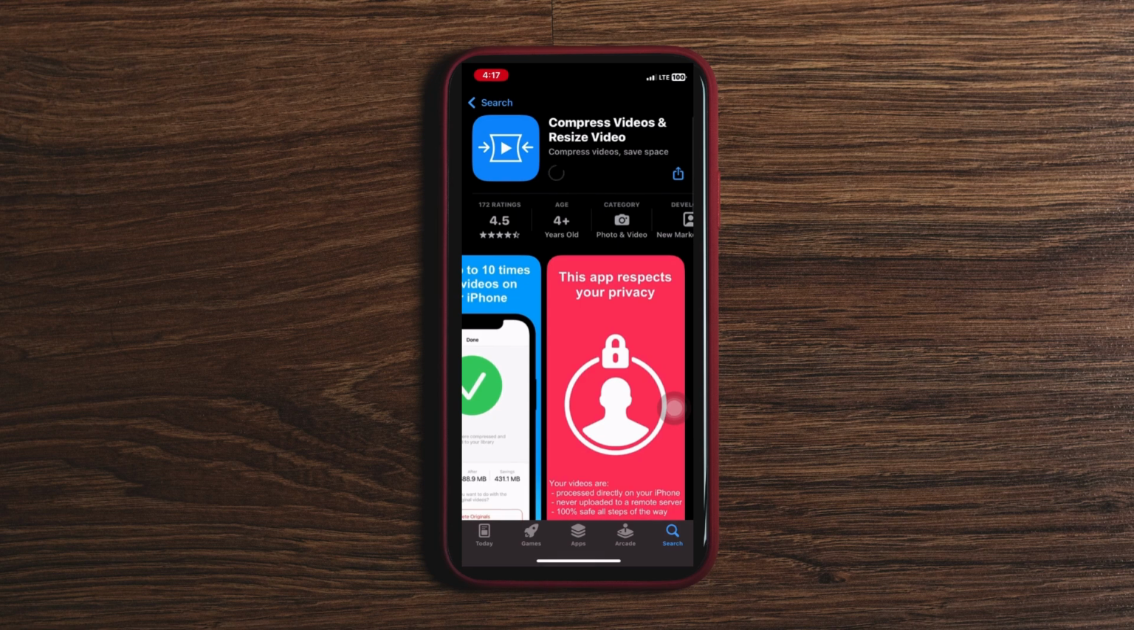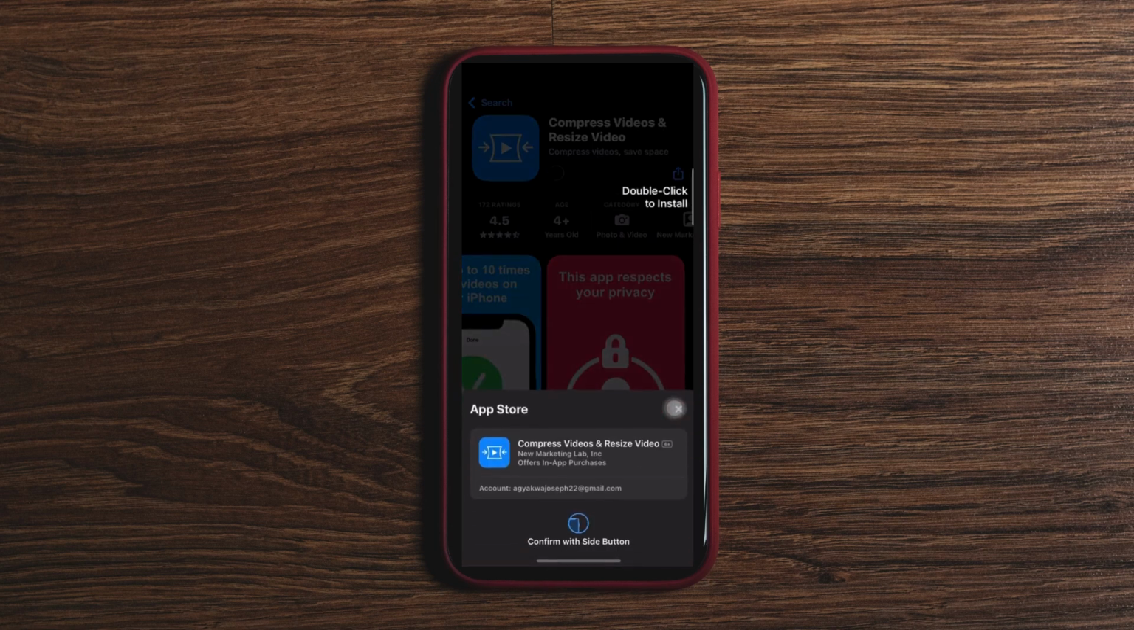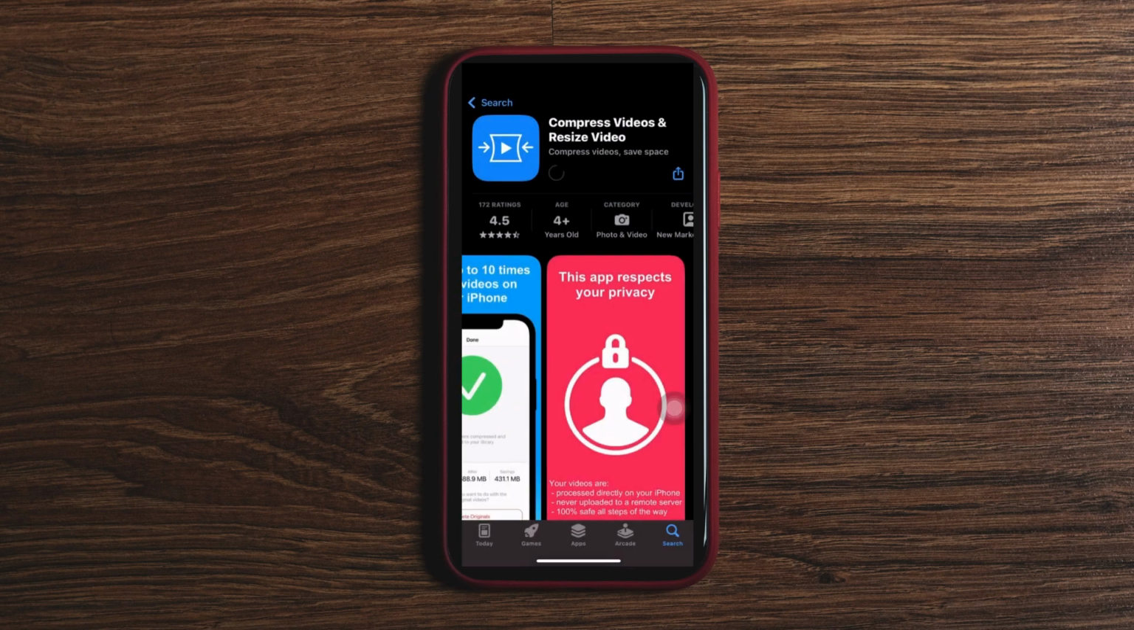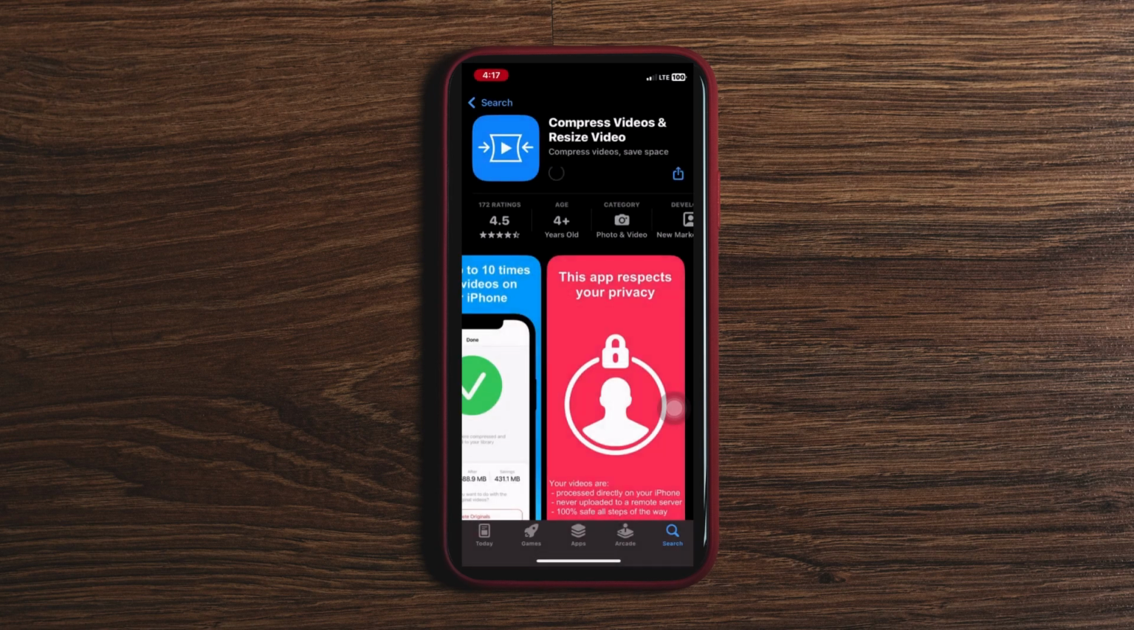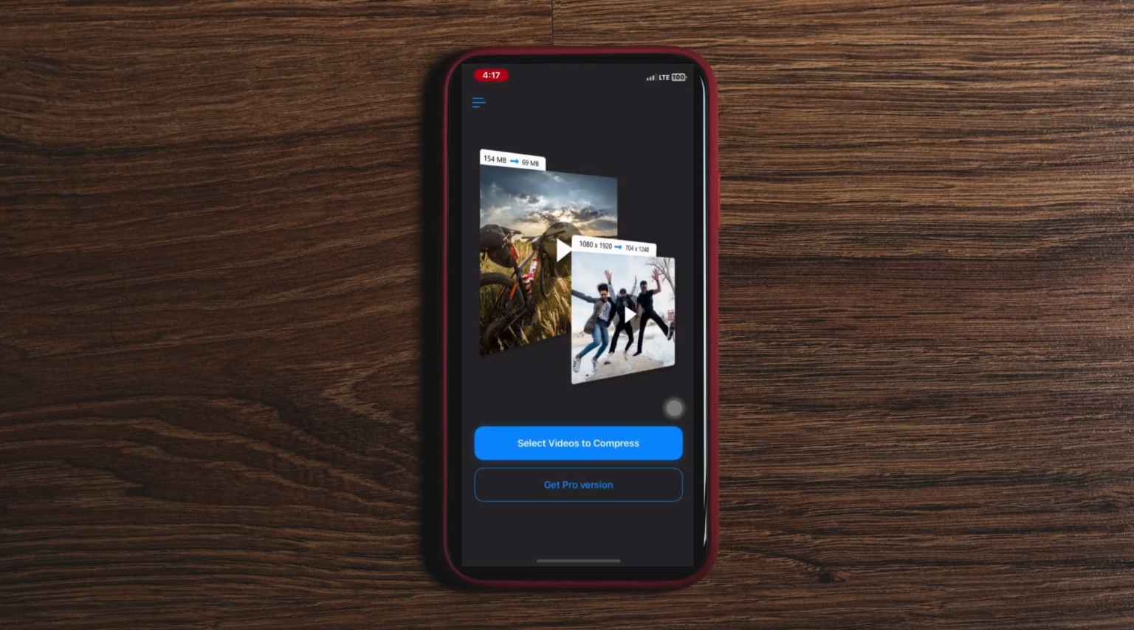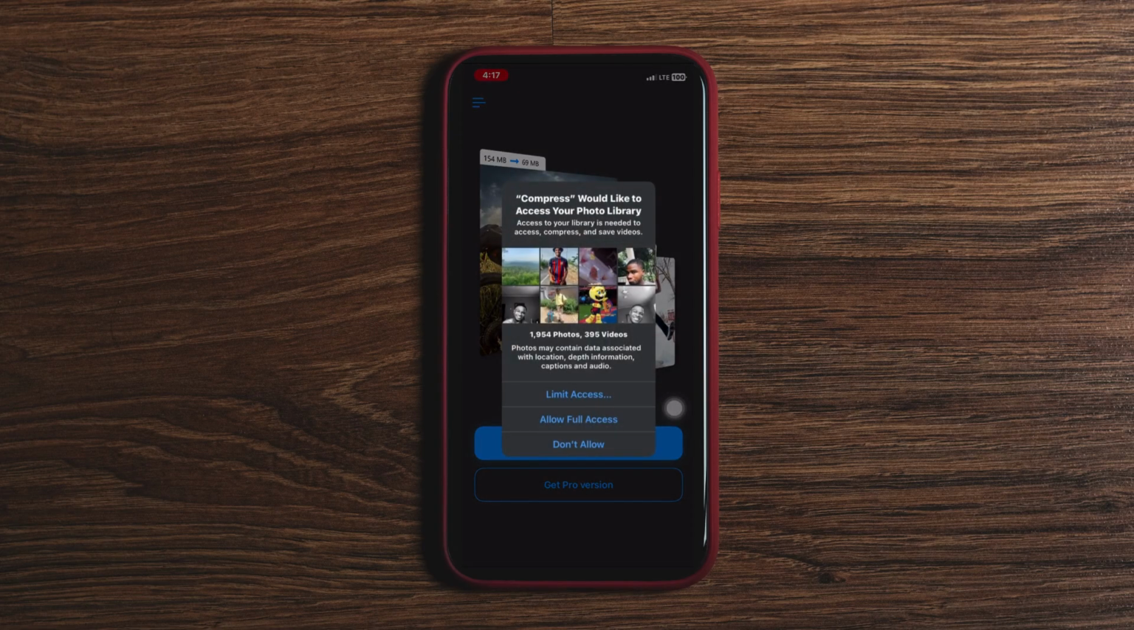And now, on the new window that appears, you tap on Get to download the application. After you are done with the downloading and the installation, you tap on Open, which sends you to a different window of the application you have downloaded.